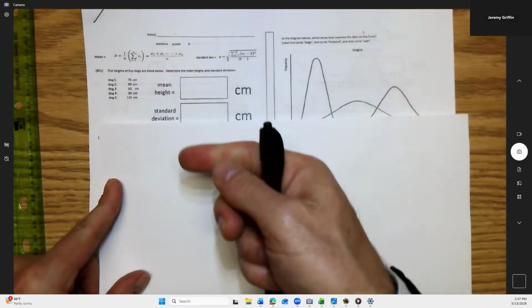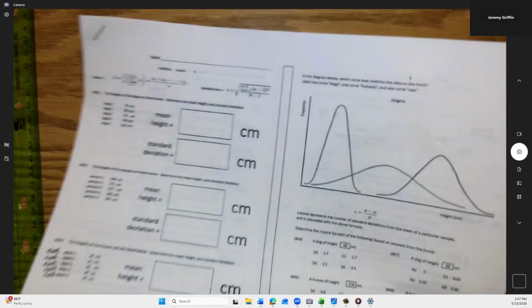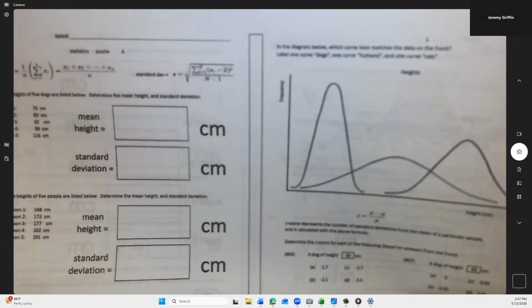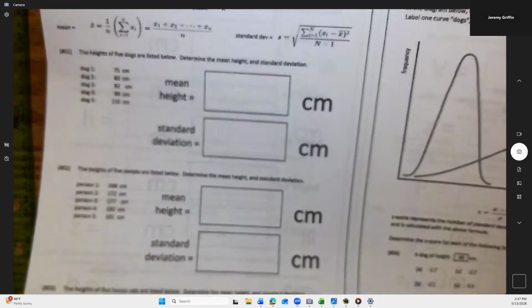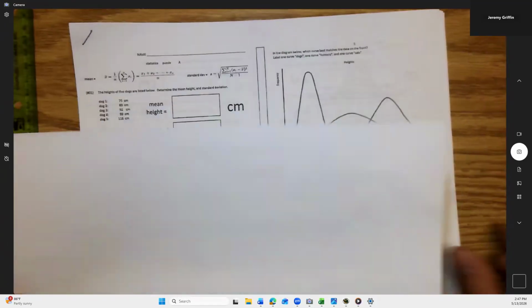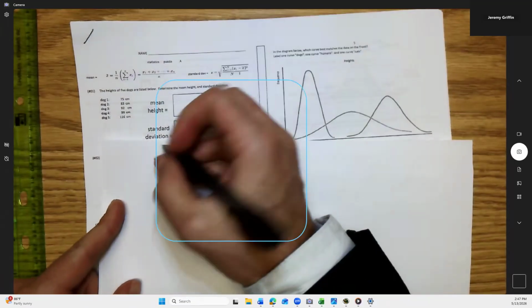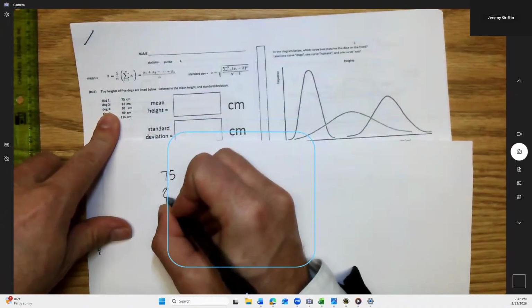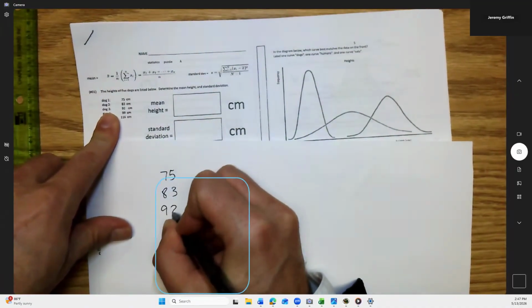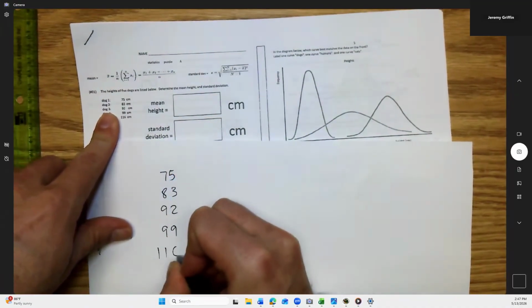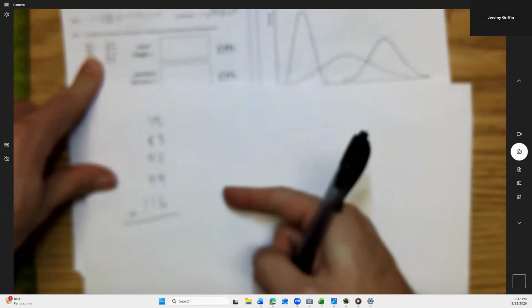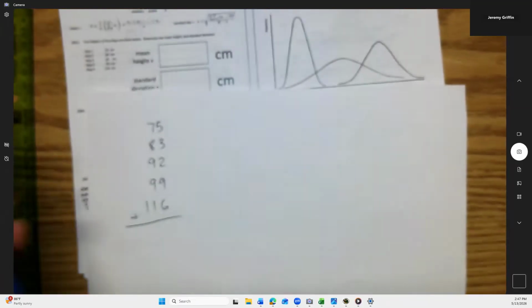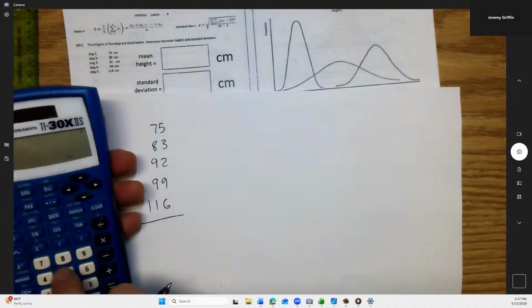So, dogs. Now, there are different versions. If I have some version, you have a different version. That's okay. So we have different numbers, but we're all using the same process here. So let's find average dog height. Okay, so I got 75 centimeters tall, 83 centimeters, 92, 99, and 116. Now, if I add up all those and I divide by 5 for 5 dogs, that'll give me the mean. Let's try this.